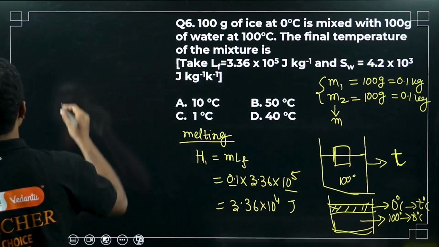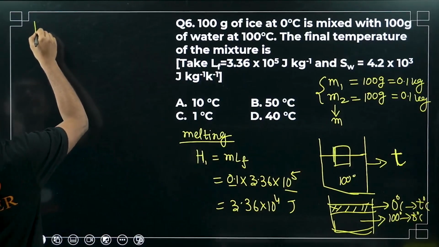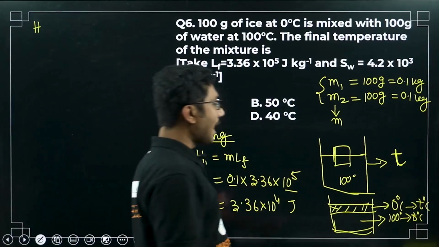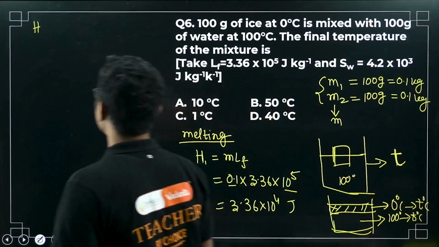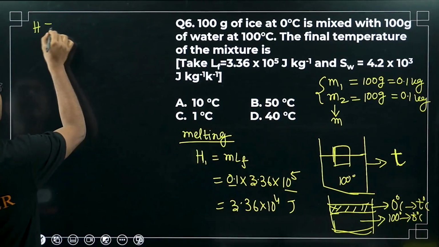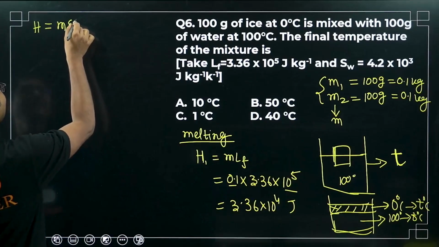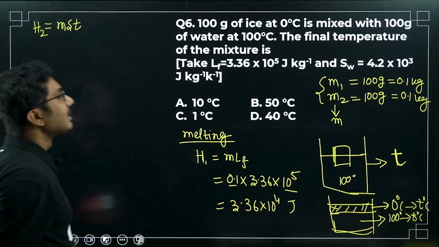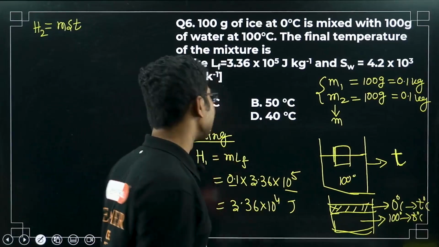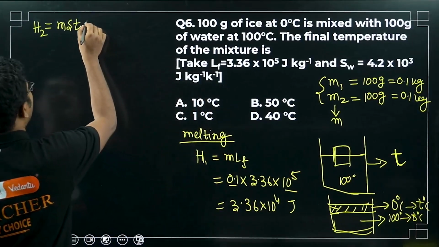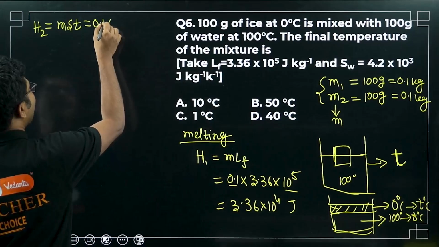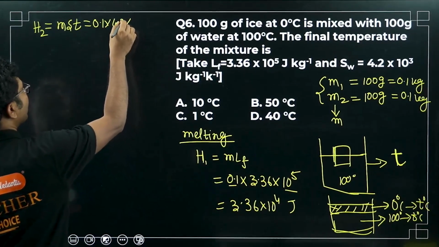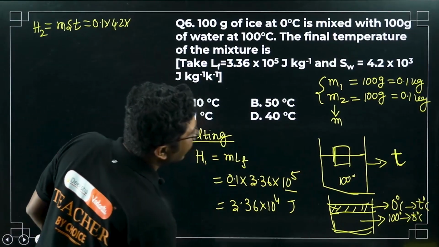So the second stage, the heat that is absorbed by this water is given by m s T. This is the second stage heat for ice. Now m is 0.1, s is 4.2 times 10 to the power of 3, right?